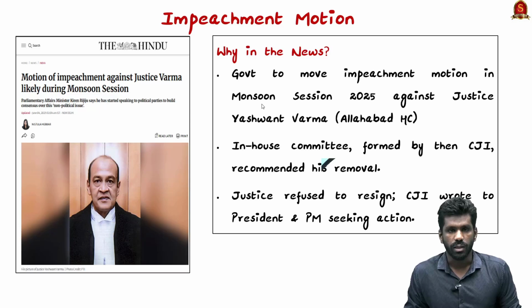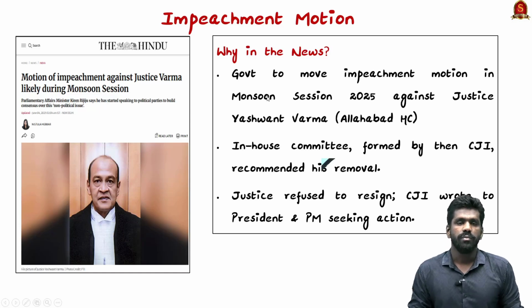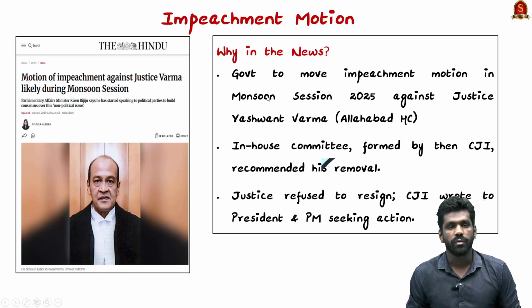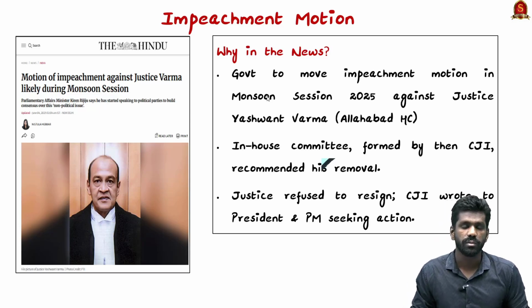Now look at this article. The government is planning to bring an impeachment motion in the monsoon session of Parliament 2025. This impeachment motion is against Justice Varma, who is a judge of Allahabad High Court. So why this impeachment motion? Days before, a fire broke out in Justice Varma's house in Delhi. After the fire, a large amount of undocumented cash was found in his residence. So this raised serious suspicions about corruption.